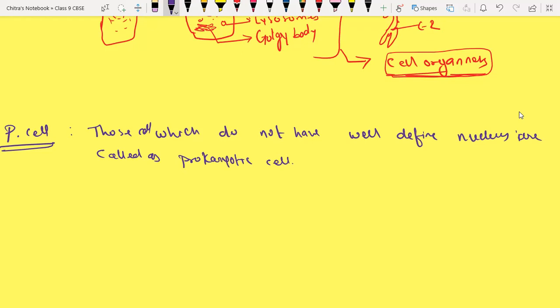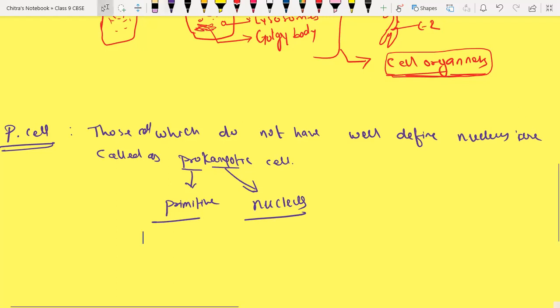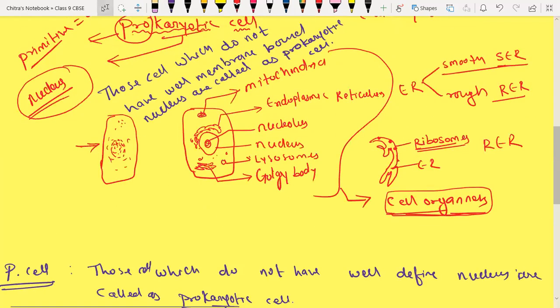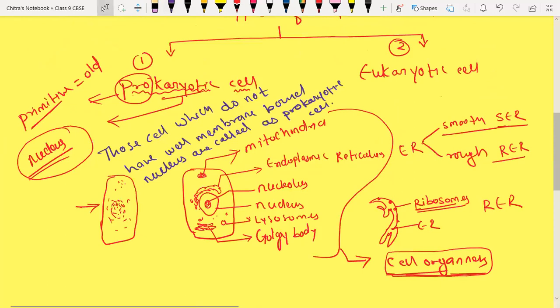So here you have to write that pro means primitive, and karyote is taken from karyon, and karyon means the nucleus. Now I want everyone to take a screenshot of that first.